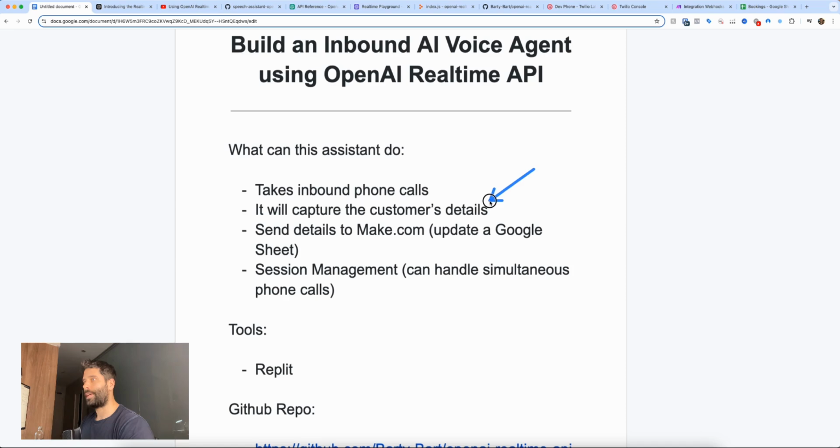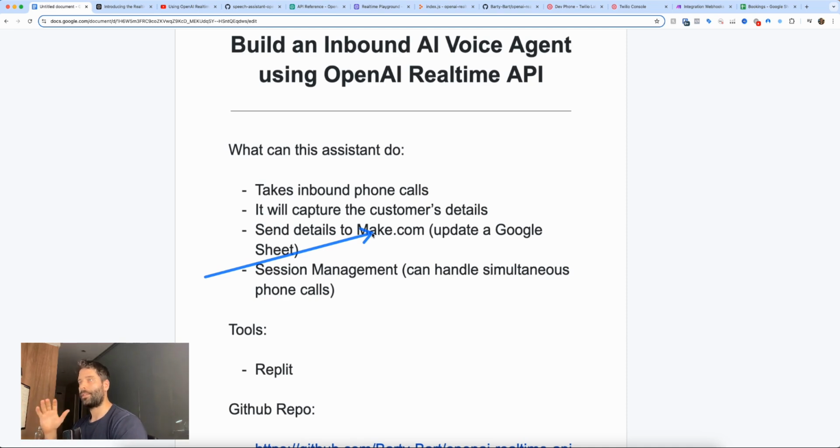Then I've prompted it to capture some customer information: customer name, the availability, and whatever service work the customer needed. As you can imagine, using that prompt, you can adjust this to whatever your business needs are as well. And one thing that I haven't shown you yet is that I plugged it into make.com so that I can get that data from the phone call and then do whatever else I want with it. Like in make.com, you already know you can plug into any of your other tools, do absolutely anything you want, create different flows, automations.